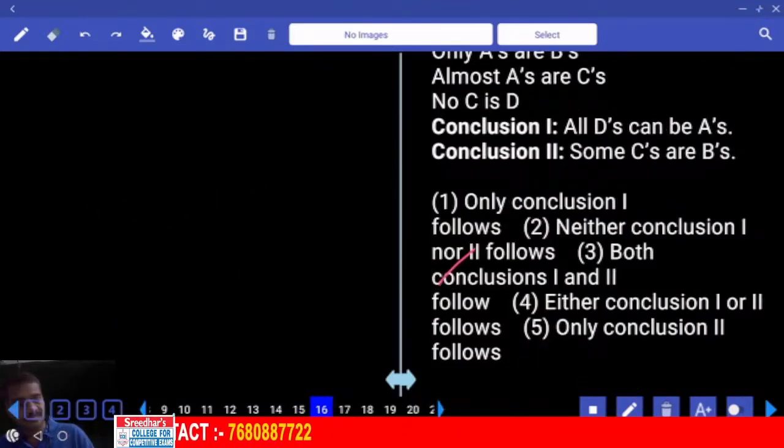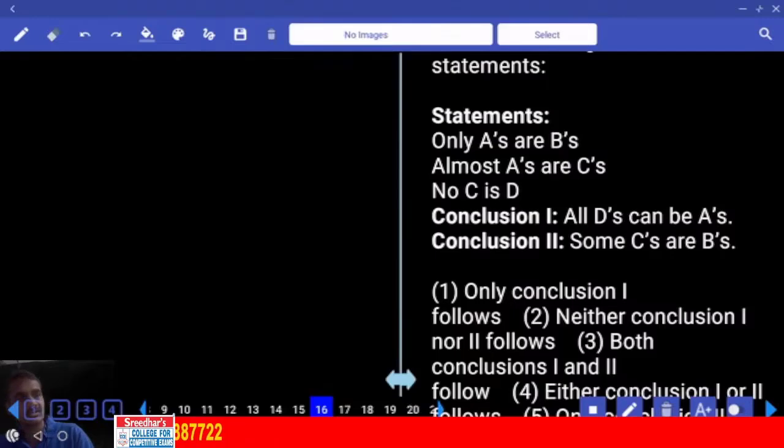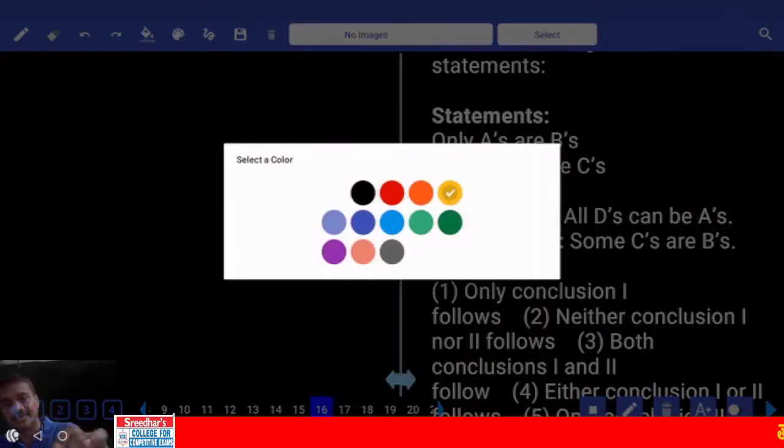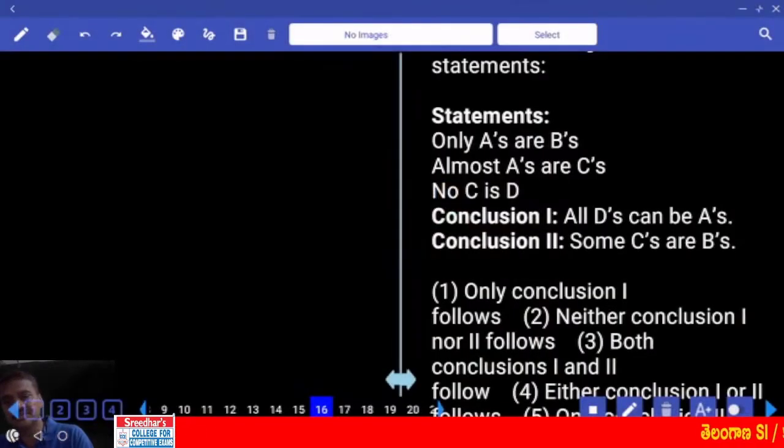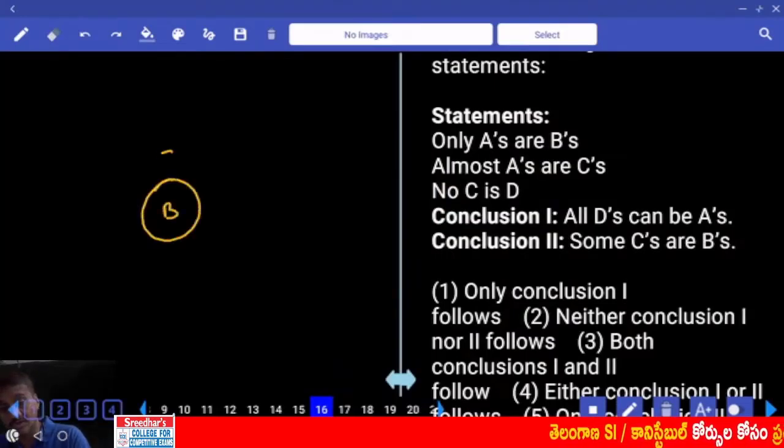Then the 16th one. Now in the 16th, only A service. Then tell me how to represent this only A service.